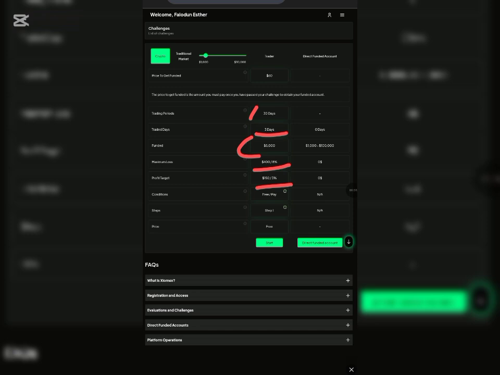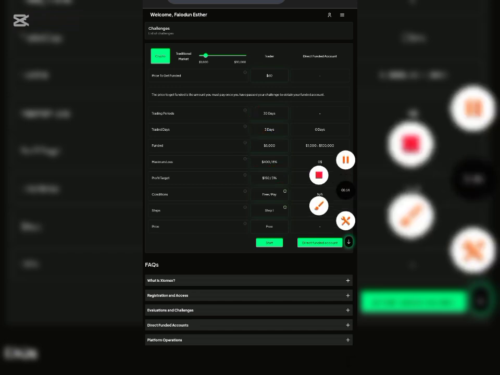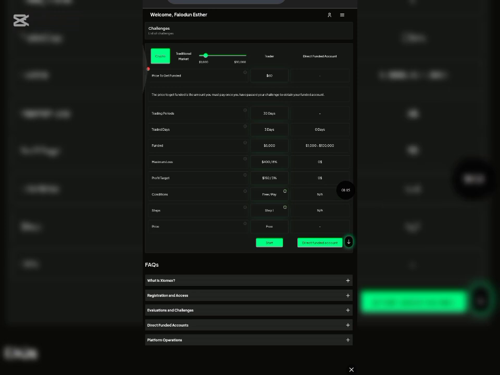So for you to get your profit, this is what you have to go through. These are the terms and conditions you have to follow for you to be able to make withdrawals from this particular account. So now, to go ahead and get this account, all you have to do next is click on start. As you can see right here, this is crypto or traditional market. So you can either choose crypto or you can go ahead and choose traditional market, any of which one you want.